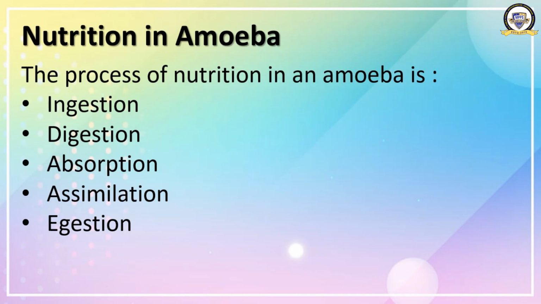The food vacuole releases special digestive chemicals called enzymes in order to break down the captured food into small and soluble molecules. Thus, digestion in amoeba takes place inside the food vacuole. The food vacuole releases special digestive chemicals. What are those digestive chemicals called? They are called enzymes. The food that is engulfed releases chemicals known as enzymes in order to break down the captured food.